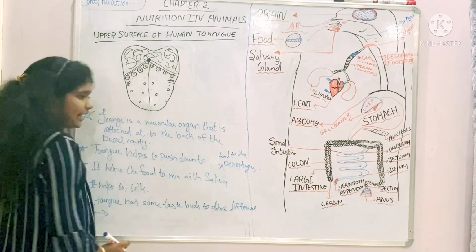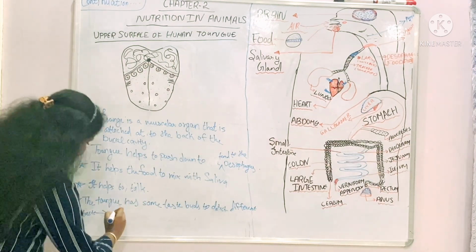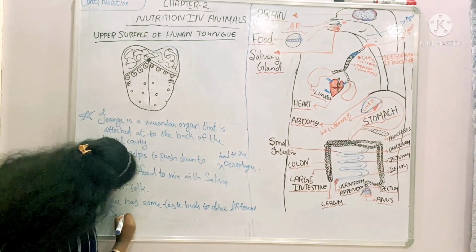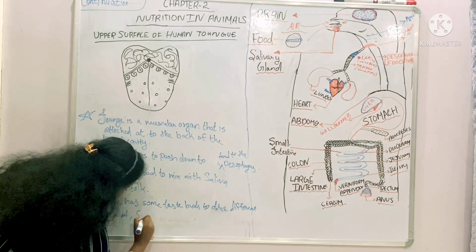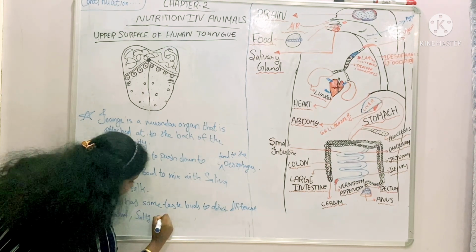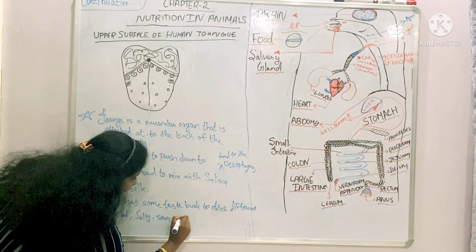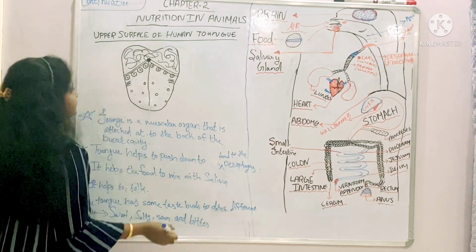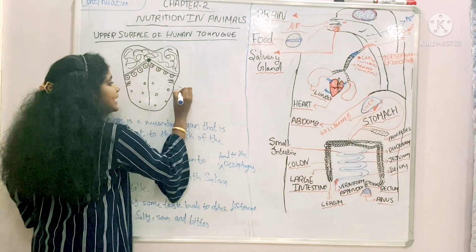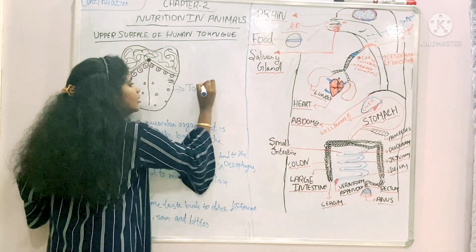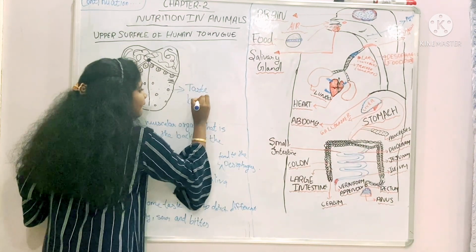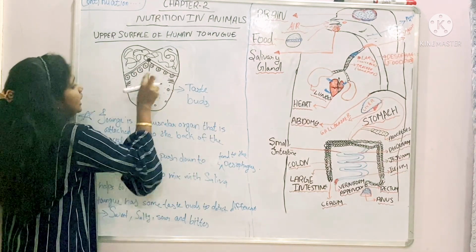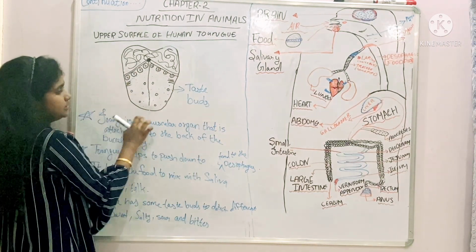First I will write, then I will move to show. Sweet, salty, sour, and bitter. So this is the taste bud. These all are the taste buds. This is a tongue.